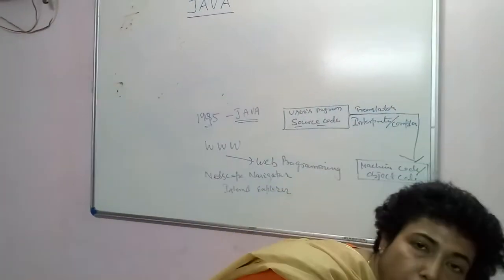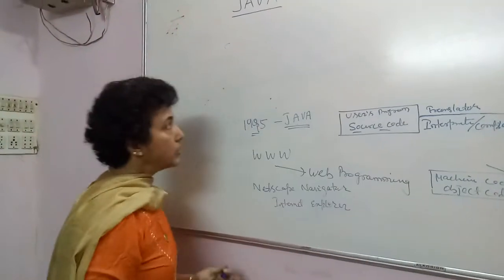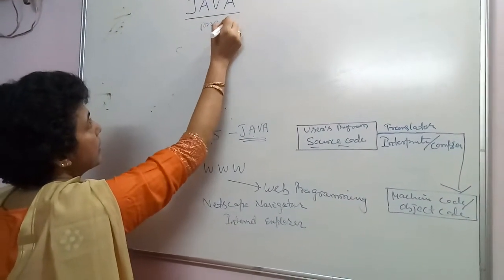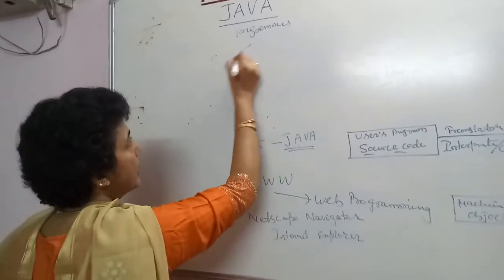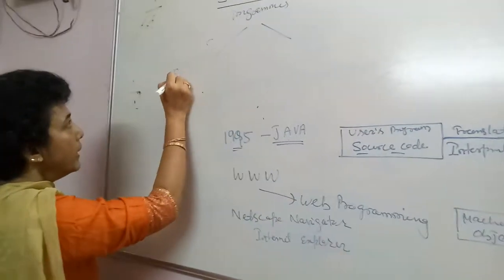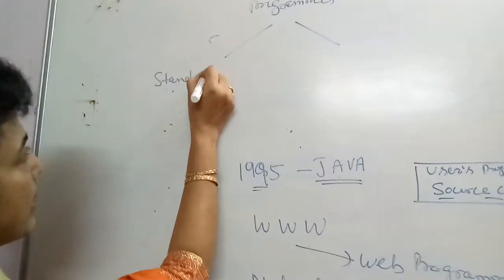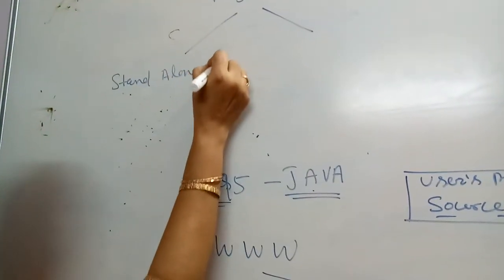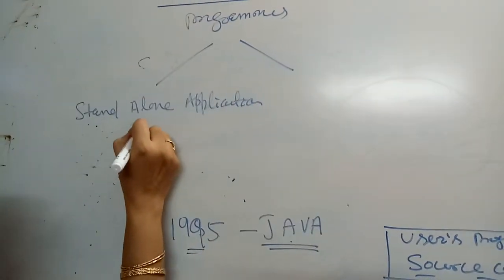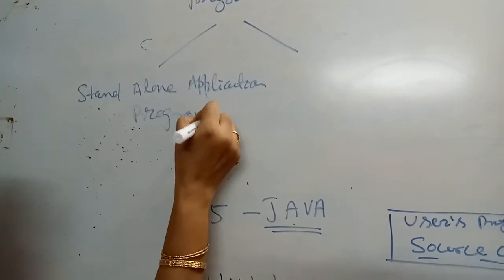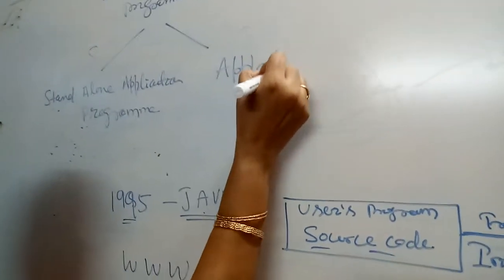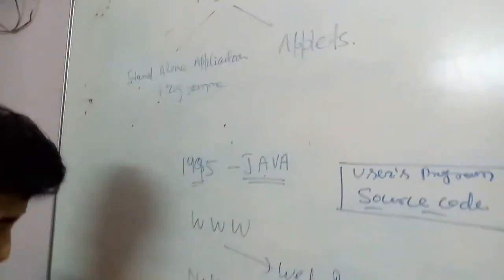So from this discussion we can conclude about the types of Java programs. Next, what we are going to discuss is types of Java programs. Java programs can be divided into two categories. One is standalone application programs and the other is applets.